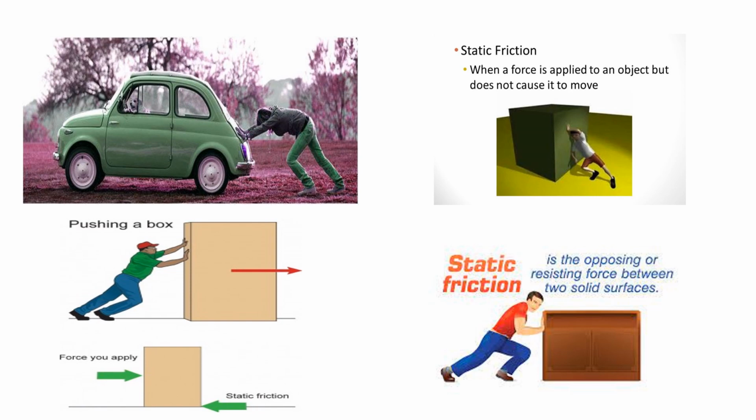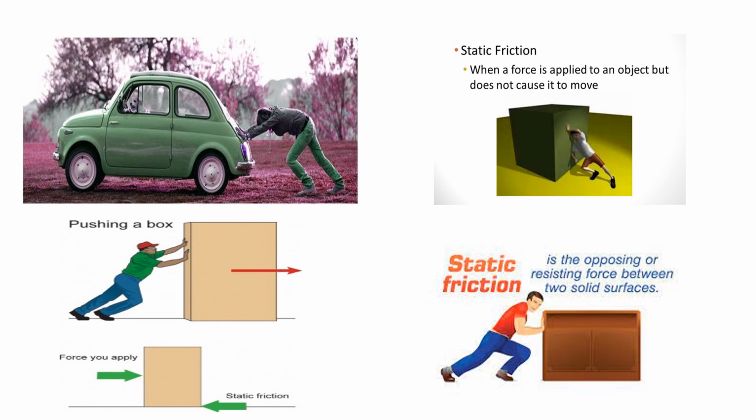Because there is a friction acting in the opposite direction which is equal to the force but opposite to it. That means as I applied 1 Newton, the same 1 Newton of friction is also applied. So will the box move? No, it doesn't move.